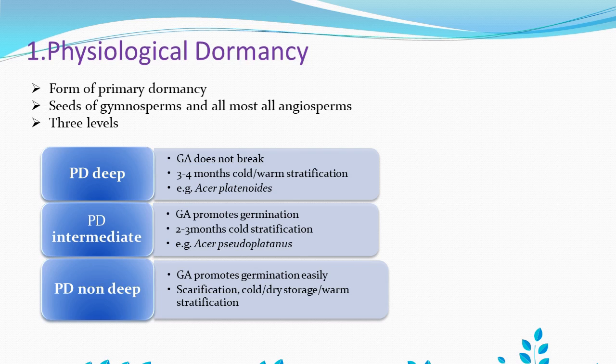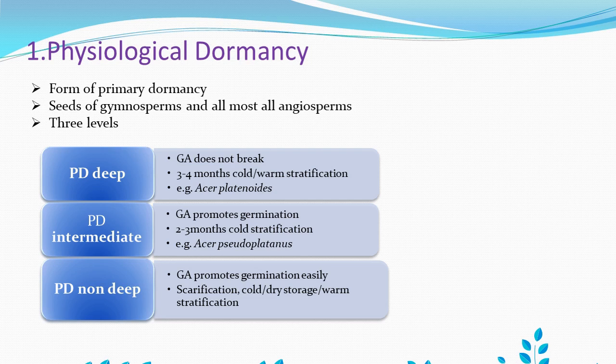And if we treat such a seed with GA, it promotes the germination. But it is specific to certain cases; in all cases, GA is not able to produce germination.